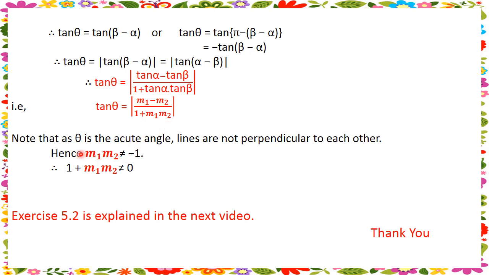Now here theta is an acute angle, and the lines are not perpendicular to each other. Therefore m1 m2 is not equal to minus 1, therefore 1 plus m1 m2 is not equal to 0.